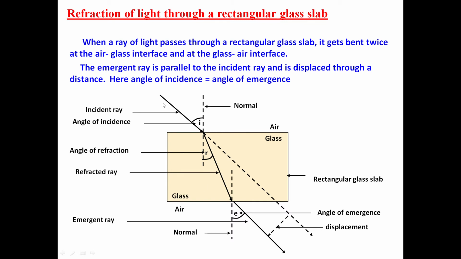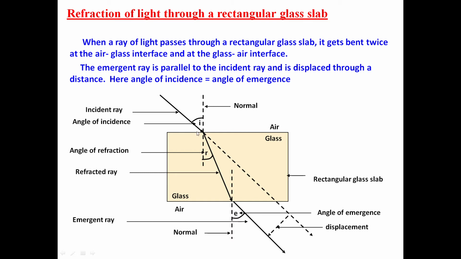Now, look here. This is the incident ray. It had to go straight, but it bends towards the normal because now it has entered the glass, a denser medium. And when this refracted ray comes out of the glass slab, then it goes away from the normal. Why? Because now it has entered air, which is a rarer medium. So as a result, angle E is more and angle R is less. What is angle E here? This is angle of emergence. And what is R here? This is angle of refraction. Of course, angle I is angle of incidence.